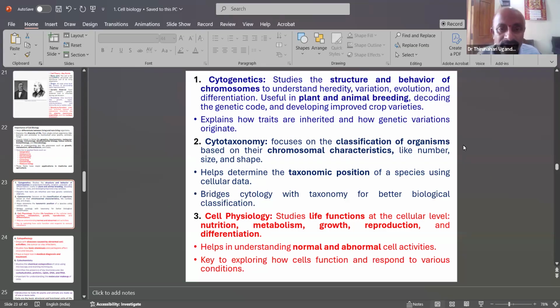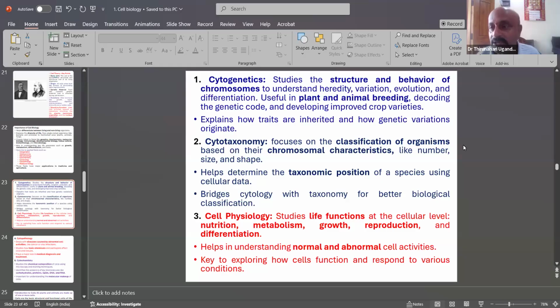It explains how traits are inherited and how genetic variations originate. Cytogenetics is a major branch of inheritance, mutation, variation, and also evolution.